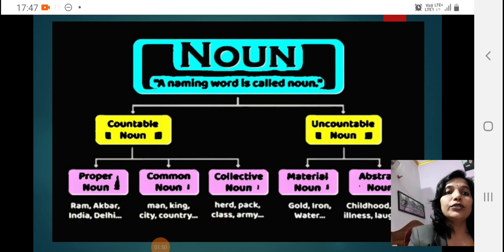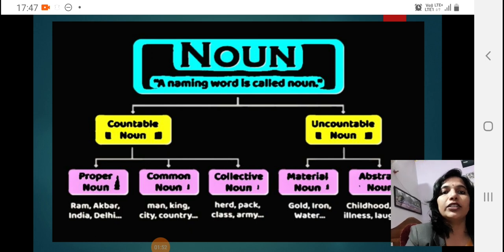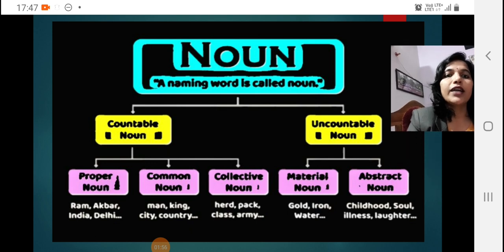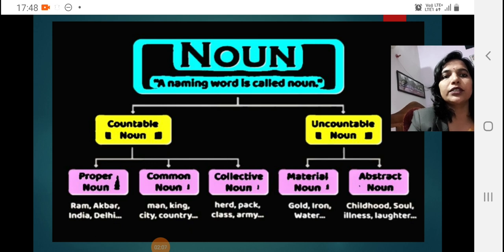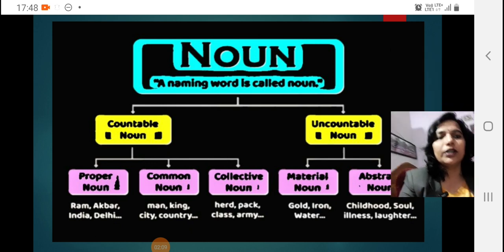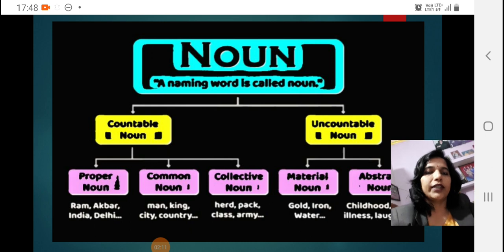So these can all be divided, but I think material can sometimes come in the countable noun. Here there is a correction, you can correct it. I put the slide here, but there is a correction.